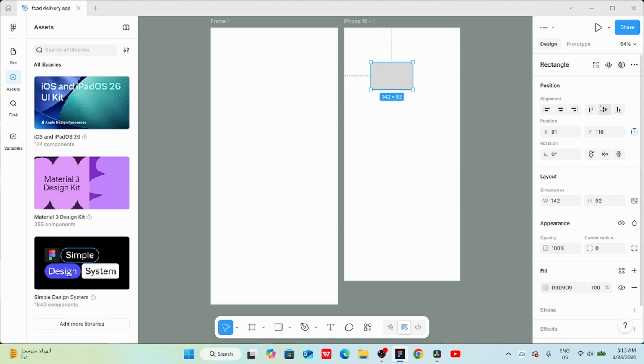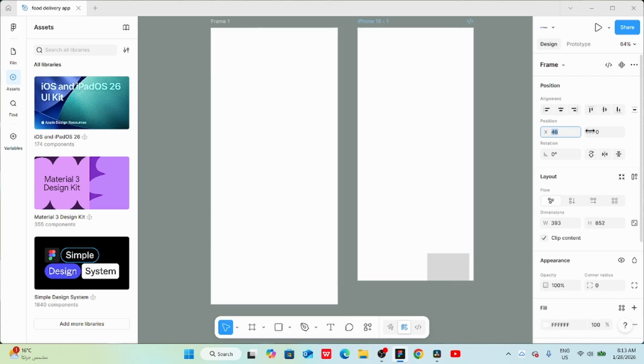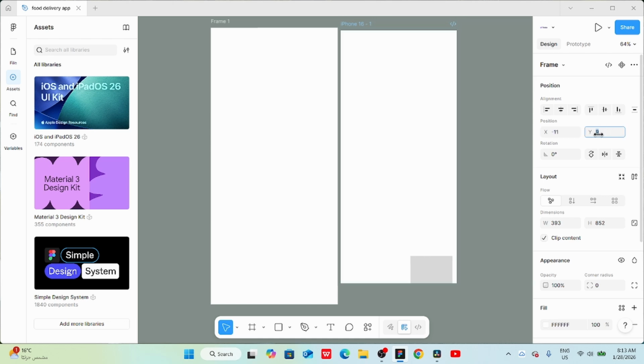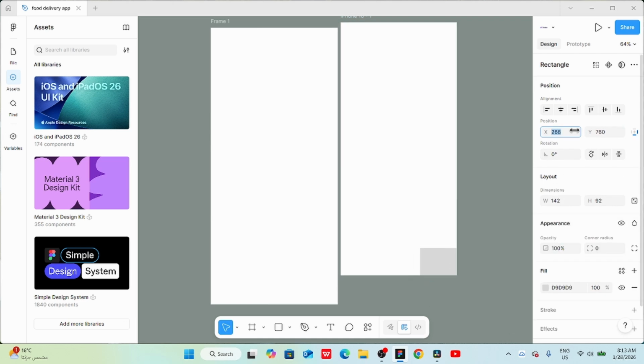Now we can apply these properties to this rectangle. We can align it horizontally to the left, center, or right, and vertically to the top, center, or bottom. After that, we can change the X and Y position of the frame, or any design element inside the frame as you can see here. We can also change the rotation angle and use these flip options as you like.